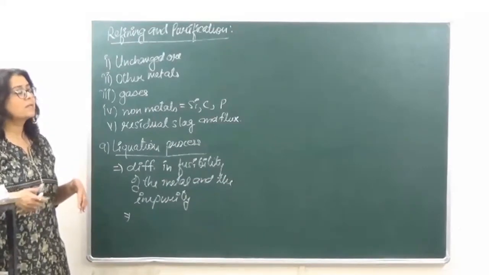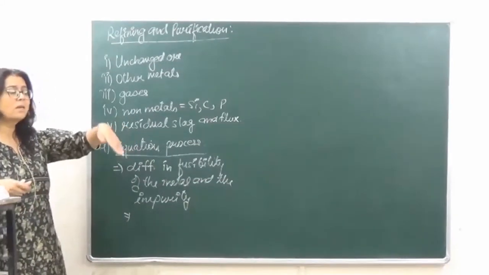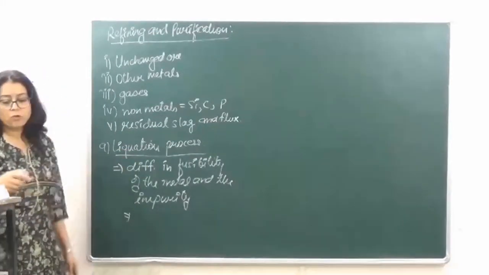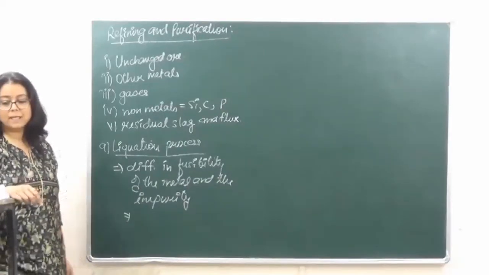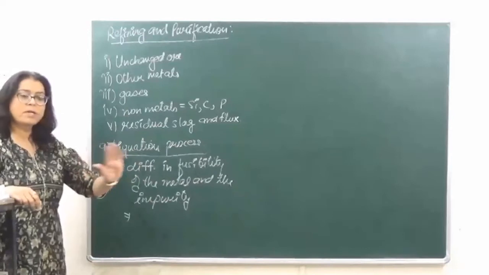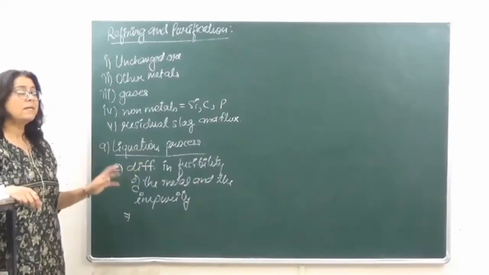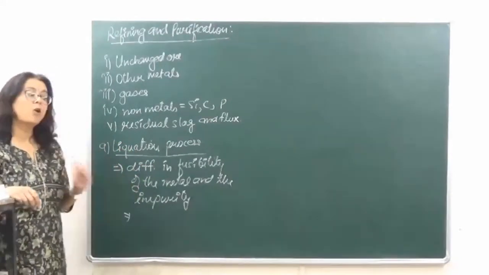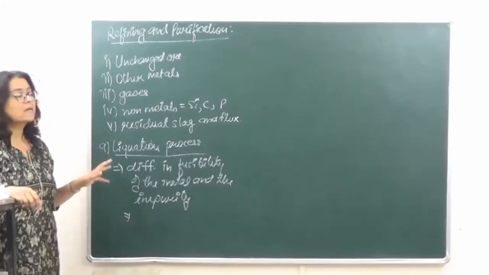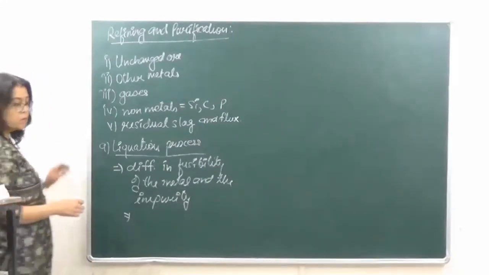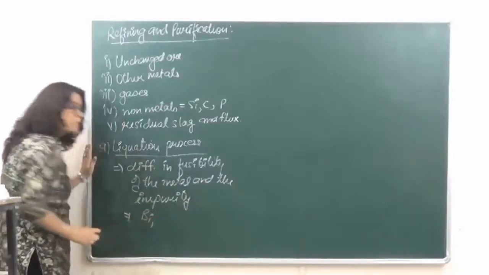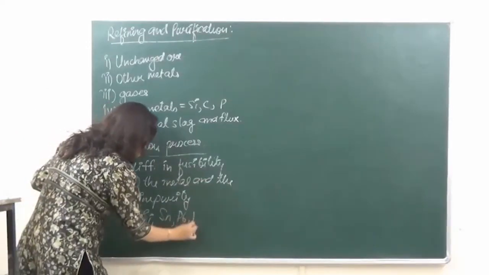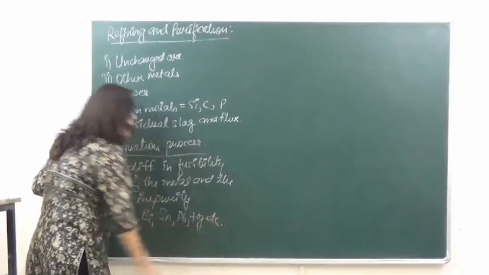Right? Once it is converted into its melt, because the sloping hearth is a tilted kind of a table, what is going to happen? That melt is going to flow down, whereas the impurities are going to be left behind. It means that the metal is going to melt, and the impurities are not going to melt. So the melt has the pure metal in it. By this method, you can purify bismuth, tin, lead, mercury, etc.